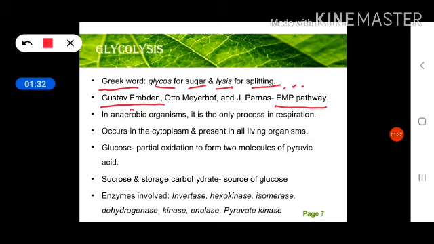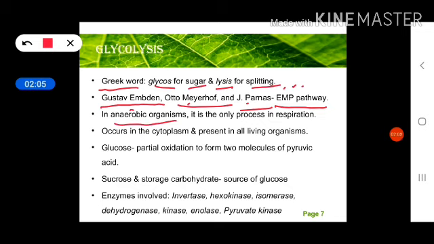If you talk about anaerobic organisms, those organisms which respire in the absence of oxygen, it is the only process in respiration, because the rest of the process, like the Krebs cycle, will not take place here. Either mitochondria will be absent or oxygen is not available there. Therefore, they do not utilize the Krebs cycle for the further breakdown of glucose. So in anaerobic organisms, only the glycolysis process is there for the breakdown of glucose.